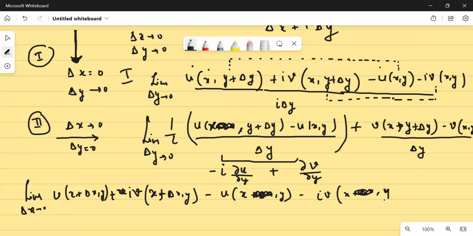Okay, so this is it, divided by delta x. I hope it is clear, यहाँ तक समझ में आया बेटा?